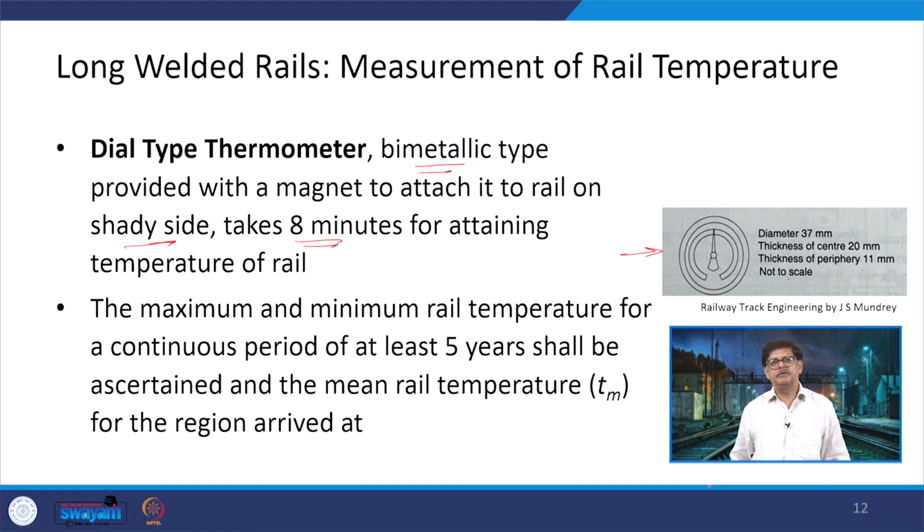The maximum and the minimum rail temperature for a continuous period of at least 5 years shall be ascertained, and the mean rail temperature for the region arrived at. That means, if you are talking about Tm, which is the mean or average rail temperature, then for this we need to have data of 5 years. Based on that data of the maximum and minimum values of the rail temperature, we arrive at this mean value. So, this is a prerequisite to get the value of Tm.